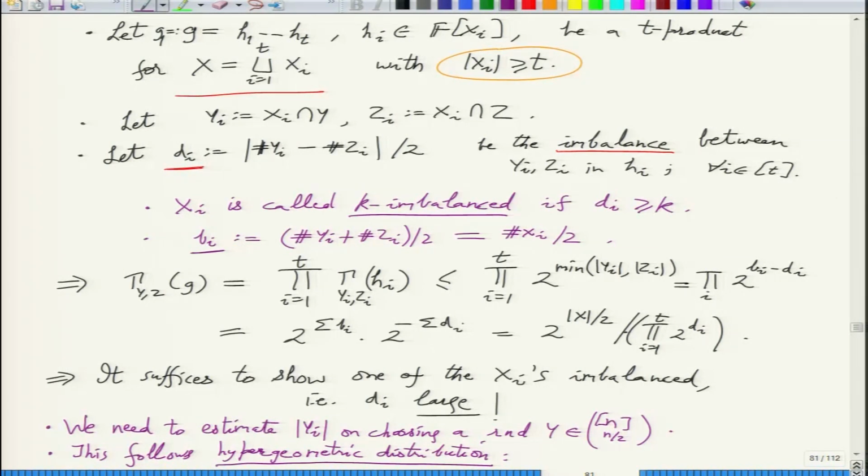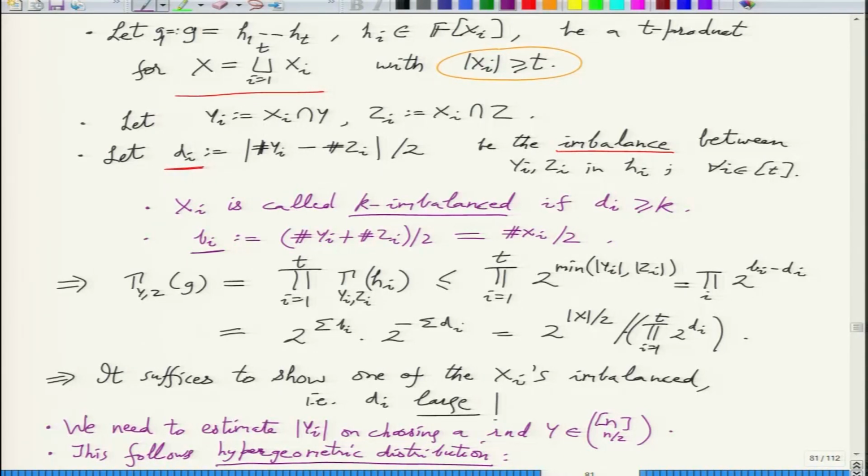Yeah, so again you are picking an n by 2 size subset randomly, and you are interested in the random variable size of y intersected with a fixed set. So how many points have you picked essentially from a fixed set? That is your random variable.